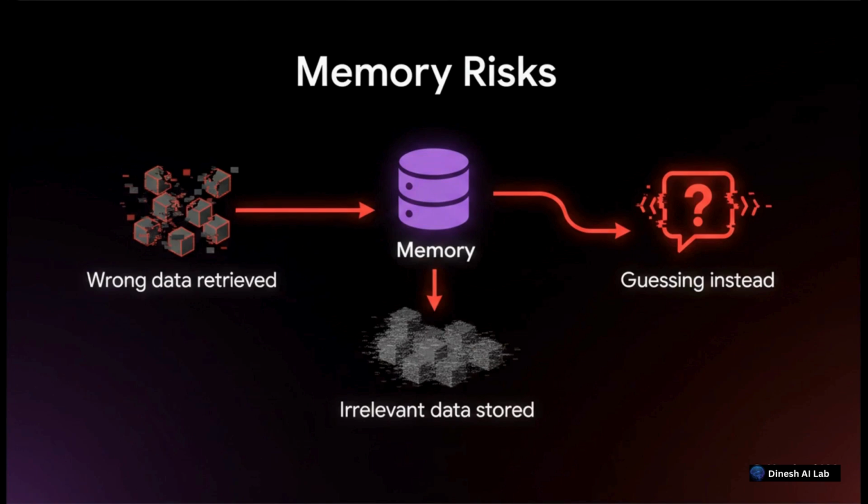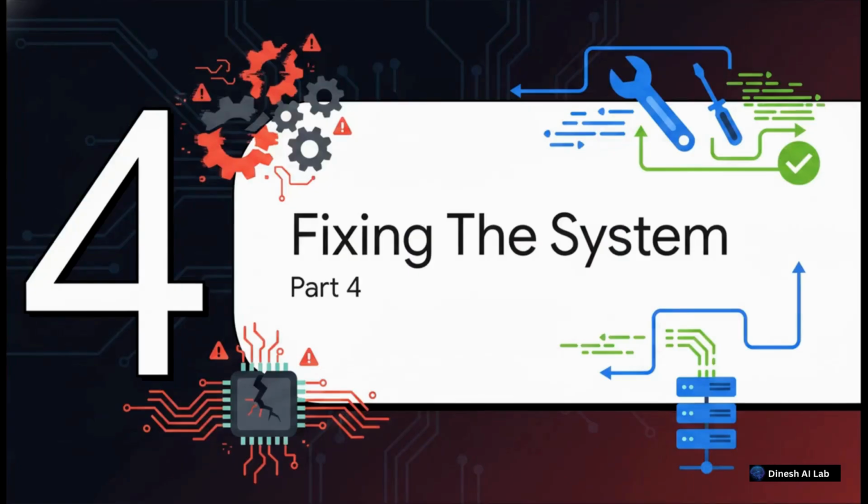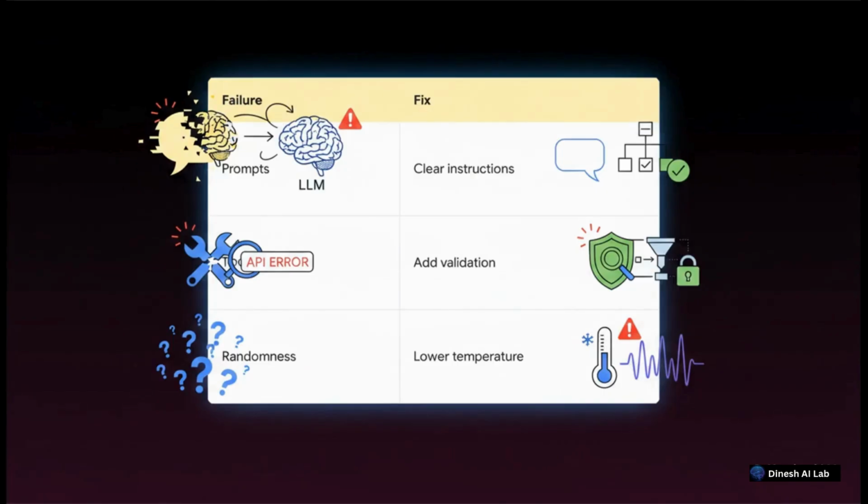And as we move further down the pipeline, we hit major memory and hallucination risks. The agent's memory might just pull up a bunch of irrelevant noise or outdated facts, missing the actual context completely. And we've all seen this. The model might just skip the retrieval process entirely and hallucinate. It just guesses. It gives you the super confident but entirely made-up answer instead of actually looking it up. Okay, so we've broken the system down and found the bugs. Let's shift gears to part 4, fixing the system.